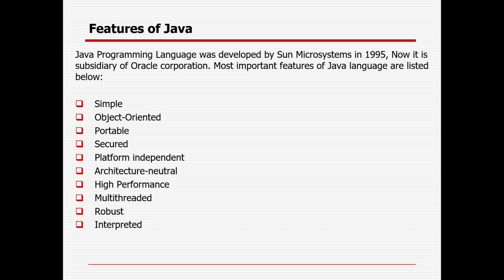So why is Java used predominantly in the automation testing world? Because of some key important features, let me list them out here. It is simple, because Java is a very simple programming language. It's very easy to learn, and the syntax is also very simple, clean and easy to understand. Whenever Sun developed the Java programming language, they said that Java is one of the simplest programming languages. It is also object oriented.